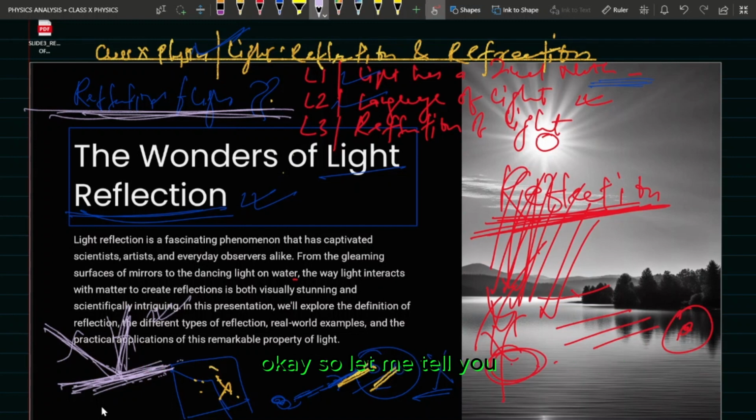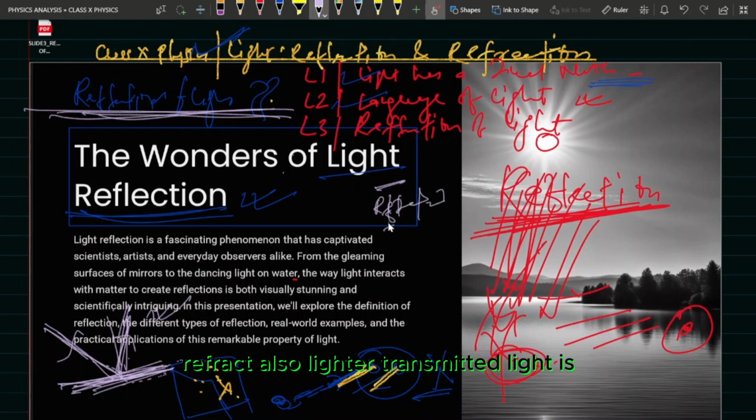It's nothing but one of the phenomena of light. Light reflects, light refracts also, as we have discussed already. Light is transmitted, and light is diffracted also.